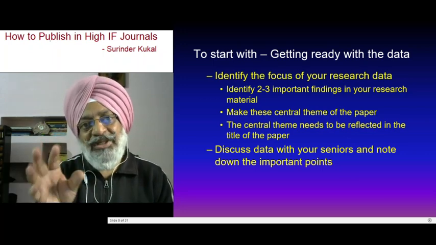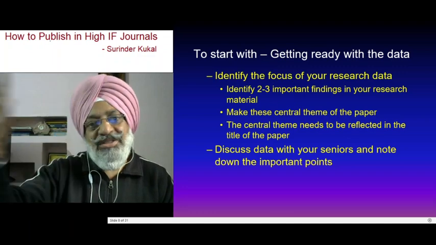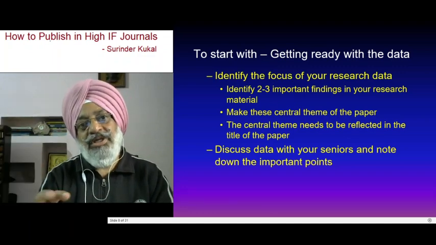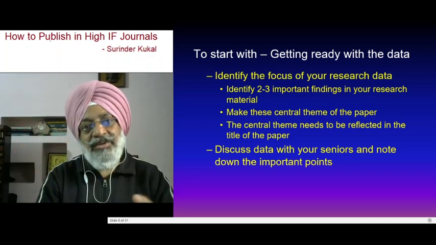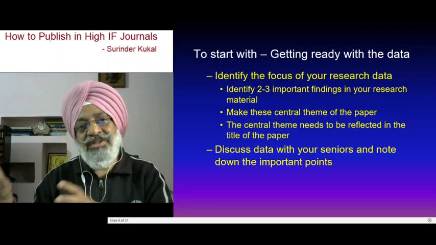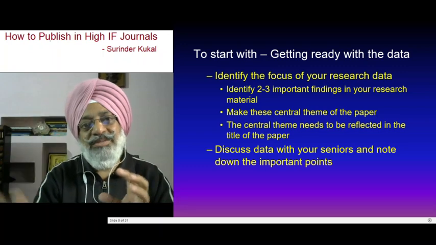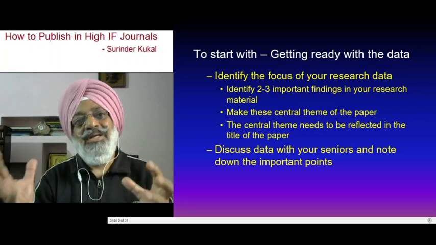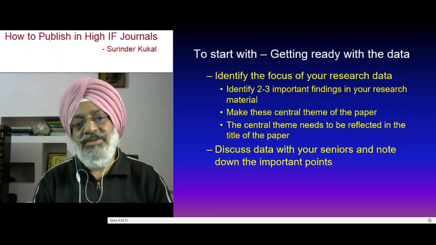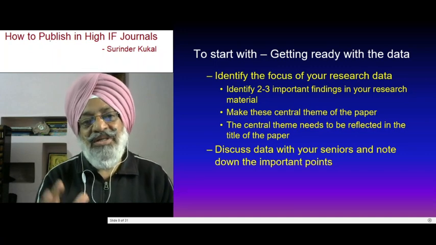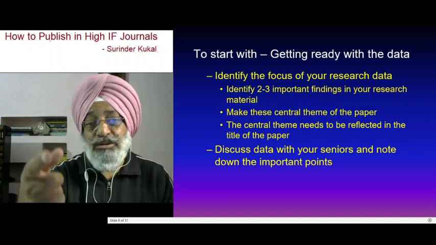And keeping that as the central theme of your paper, everything in the paper, whether in the introduction or in results and discussion, should revolve around those 2 to 3 points which you have already identified in your figures and tables. And the central theme then needs to be reflected in the title also.